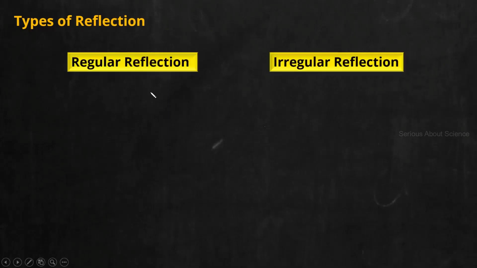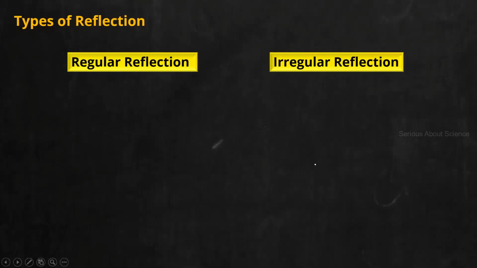Now, if that is the case, we mainly have two types of reflection. This also you have studied in 8th standard. If any one of you recall, what are the different types of reflection? Those who remember, answer it fast. Reflection is mainly of two types. What are they? Write it down. Reflection is of two types. First one, regular reflection. And second one, irregular reflection.